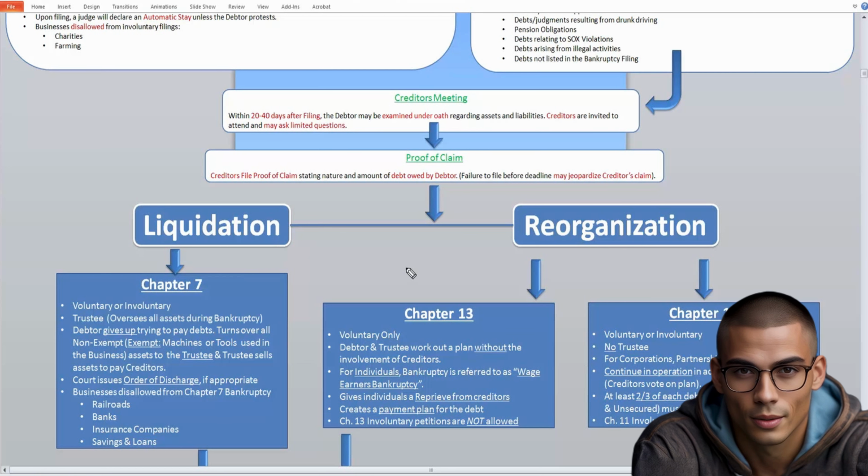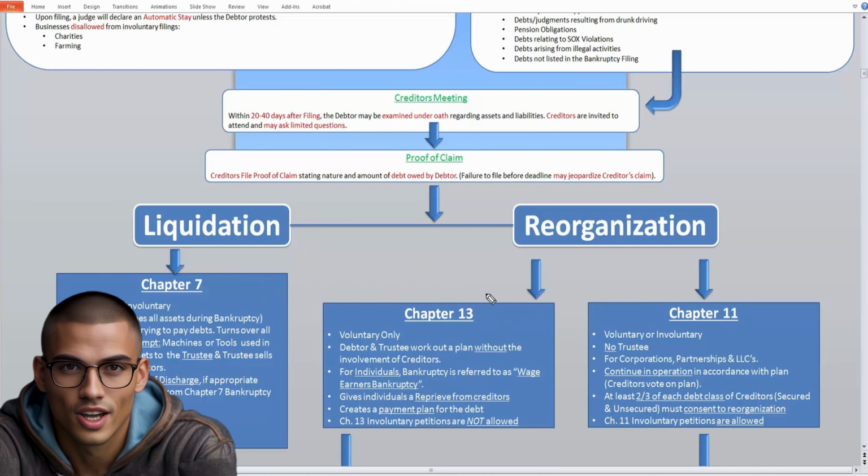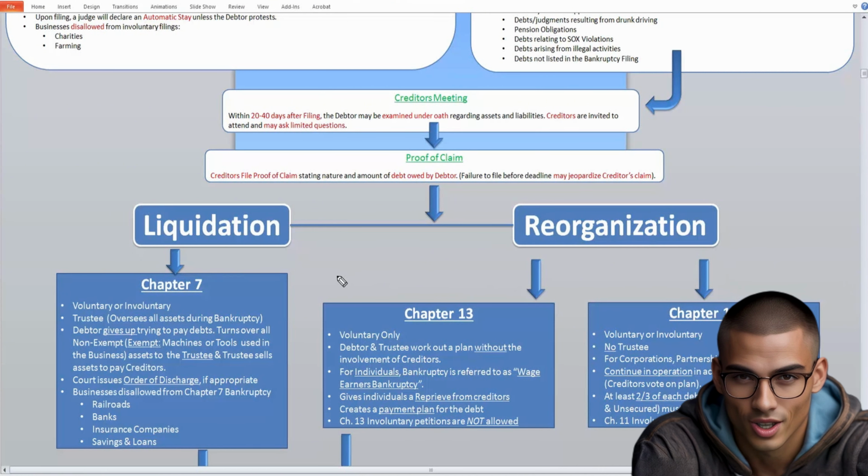So you can file for bankruptcy under 3 different chapters: Chapter 7, Chapter 13, and Chapter 11. Chapter 13 and Chapter 11 are a reorganization, so you come up with a plan with the creditors in order to pay them back. And under Chapter 7, this is a complete liquidation. So you sell all of your assets and you pay the creditors what you can. So under Chapter 7, you can enter into Chapter 7 voluntarily, so you can go file yourself, or you can be petitioned involuntarily. So all those creditors can get together if they meet that $15,325 limit. They get together and they force you into filing for Chapter 7 bankruptcy.